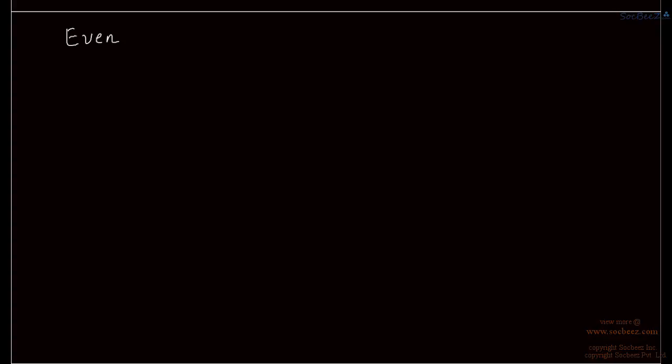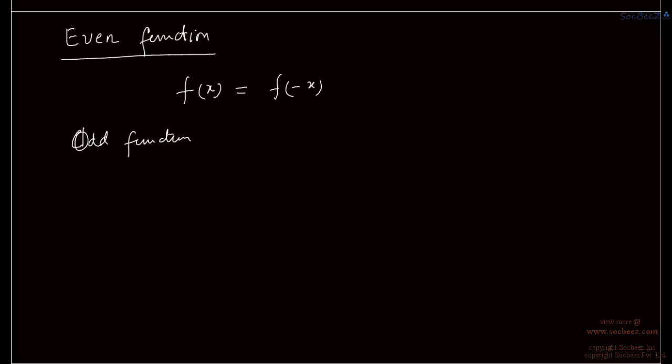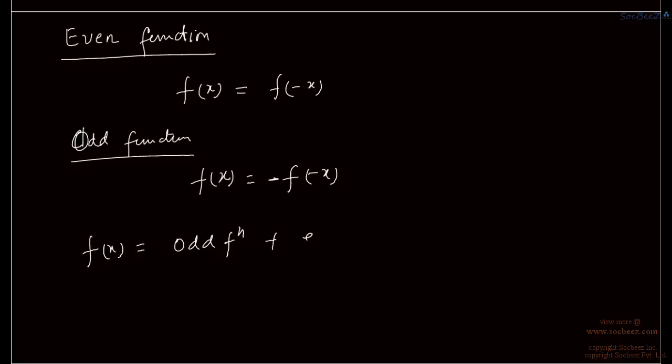Now we are going to see even function. So a function f(x) is called even when f(x) is equal to f of minus x. Okay. And a function is called odd function when f(x) is equal to minus of f of minus x. Okay. So any function f(x) can be written as a sum of odd function plus even function.